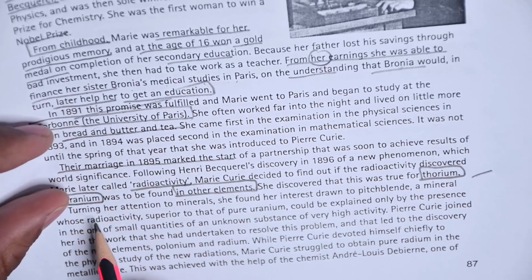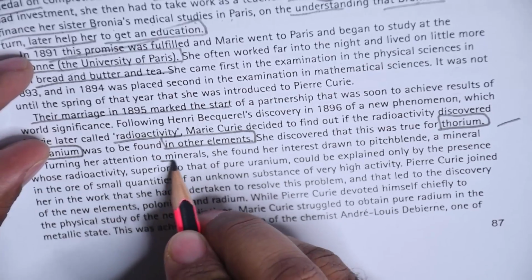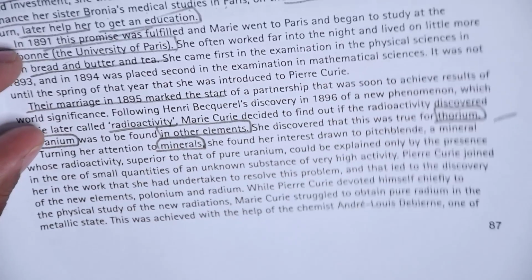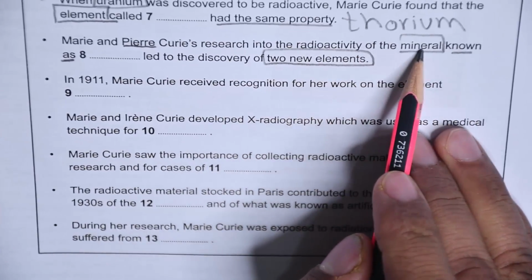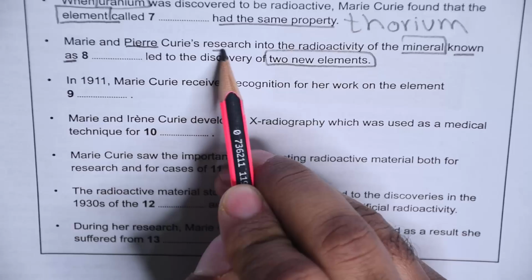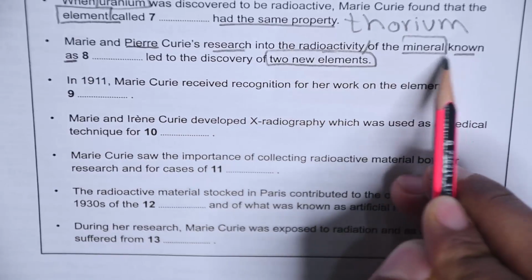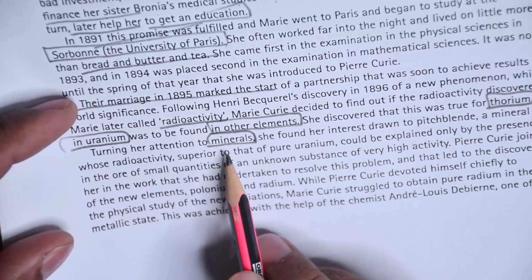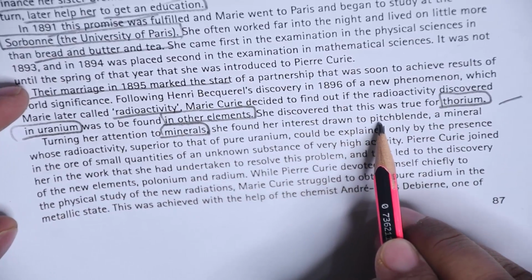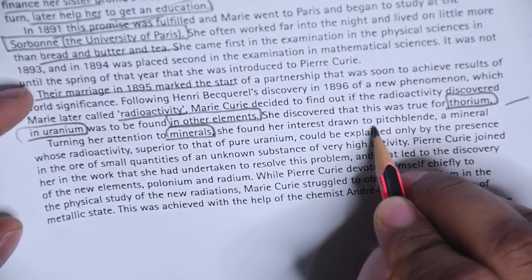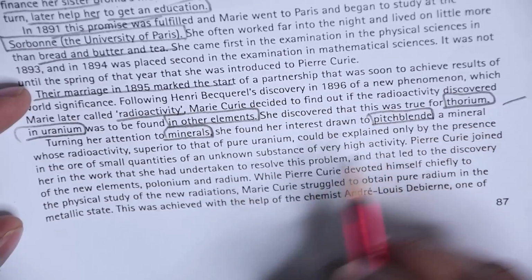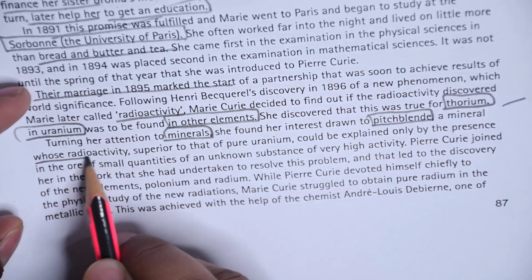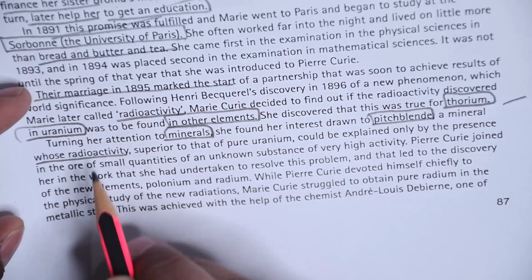Now we read from here. Turning our attention to minerals, the answer is gonna be here, and again recall the question. Marie and Pierre Curie's research into the radioactivity of the mineral known as, the name of the mineral. Let's see. Turning her attention to minerals, she found her interest drawn to pitchblende. Pitchblende, a mineral, means pitchblende is a mineral whose radioactivity, and this has the radioactivity, good.